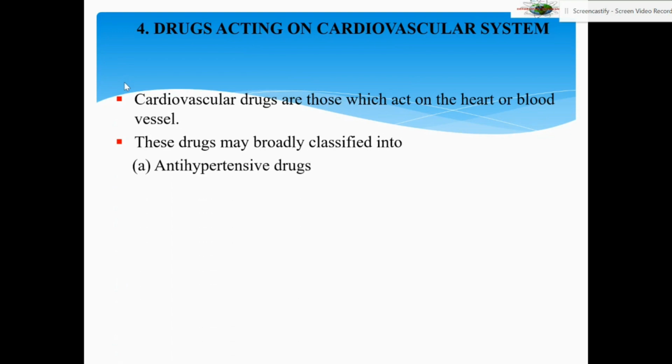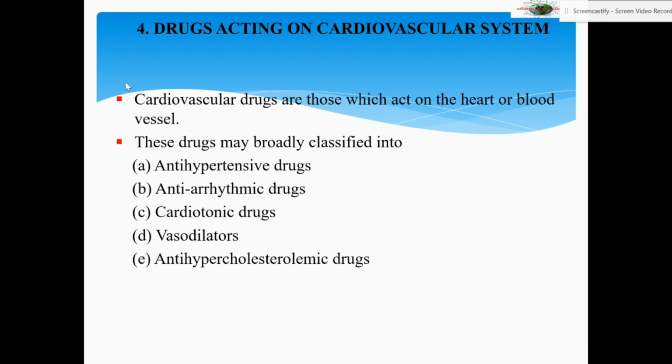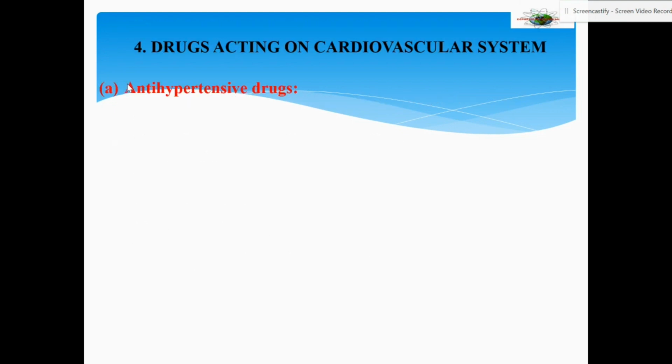These drugs may be broadly classified into five categories: antihypertensive drugs, those that reduce blood pressure; then anti-arrhythmic drugs. That means if the heart is beating irregularly, arrhythmia. Rhythm is regular beat. Arrhythmia is the opposite. So these drugs are anti-arrhythmic, means they regulate heartbeat. And then cardiotonic drugs. Then you have vasodilators that dilate blood vessels. Anti-hypercholesterolemic drugs that control cholesterol levels. Now let us see what are antihypertensive drugs.